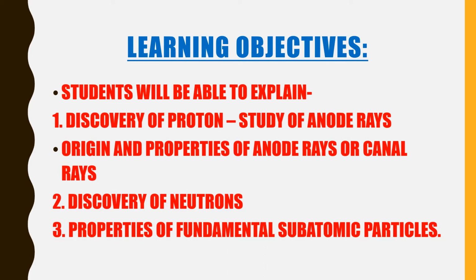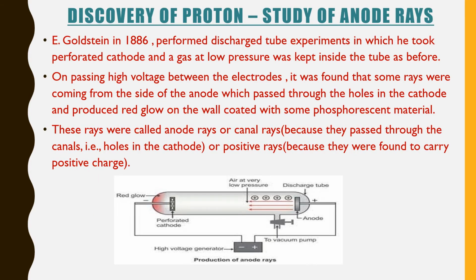Today we are going to discuss the discovery of the proton, that is, the study of anode rays, their origin and properties, and the discovery of neutrons and properties of the fundamental subatomic particles, that is electrons, protons, and neutrons. In the previous class, we discussed cathode rays and how electrons were discovered. So let us start with the discovery of the proton.